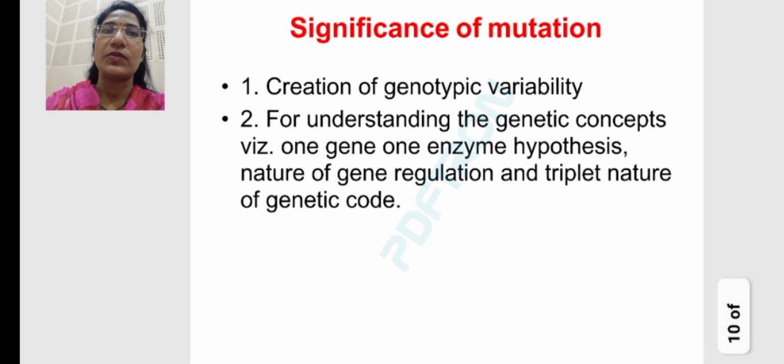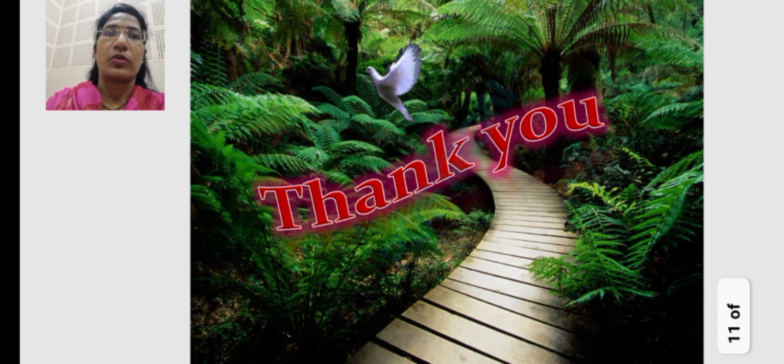Then there is the significance or importance of mutation. The first is the creation of genotypic variability, and another is for understanding genetic concepts, for example the one gene one enzyme hypothesis, the nature of gene regulation, and the triplet nature of the genetic code. These are the important aspects regarding gene expression and mutation.